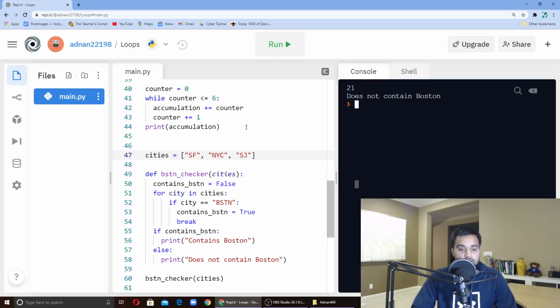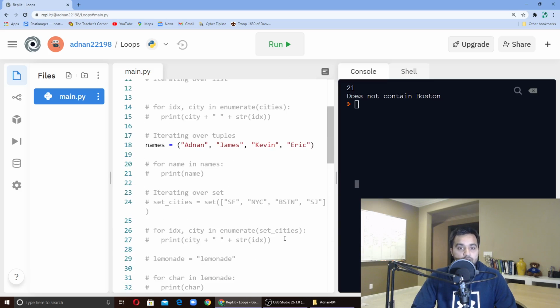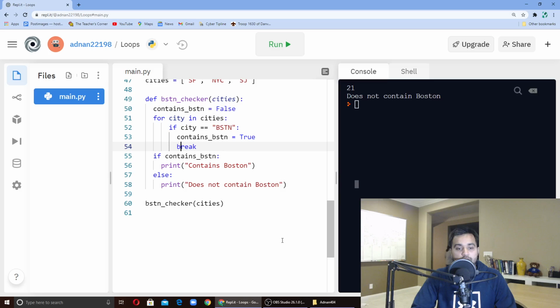So what happened basically was that this if statement ran, and then this got set to true. I had a flag contains Boston. It got set to true. So then I was able to do the if else at the end, and it broke early. So that was the good part, is it didn't actually check the elements after Boston. All right. So that's how break works. Now let's go over continue, and we'll just end it there.